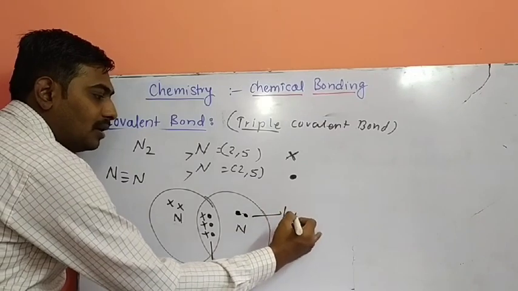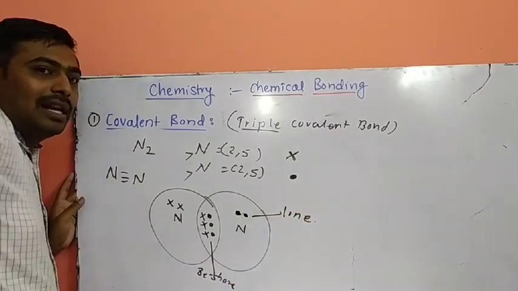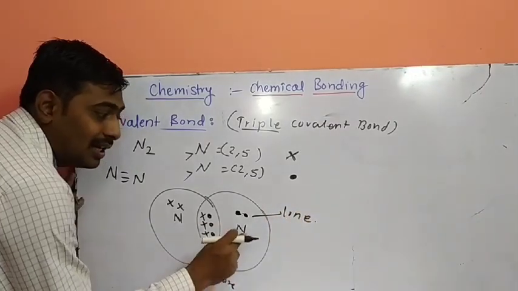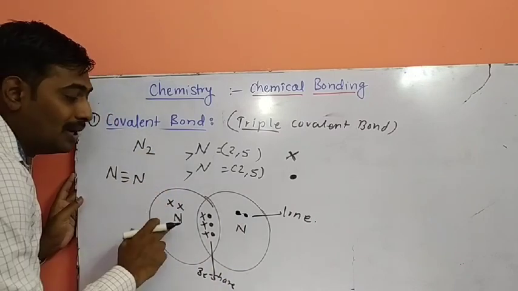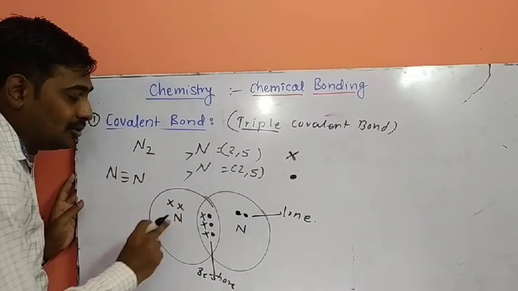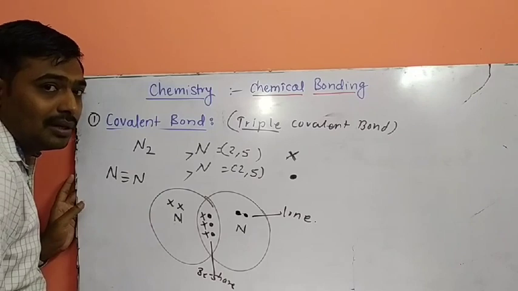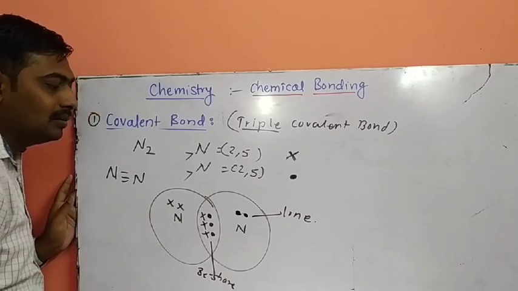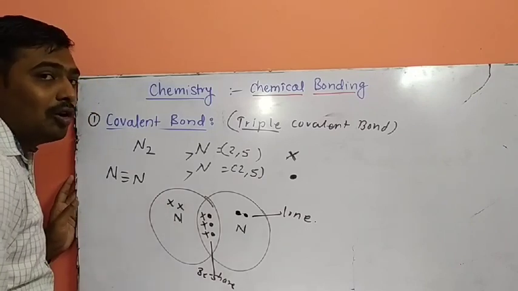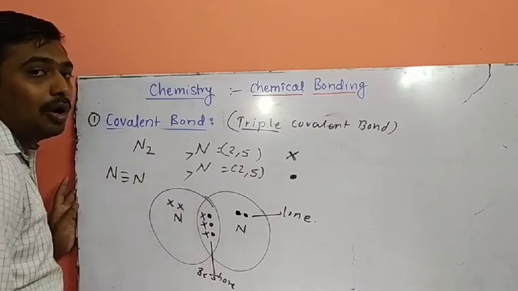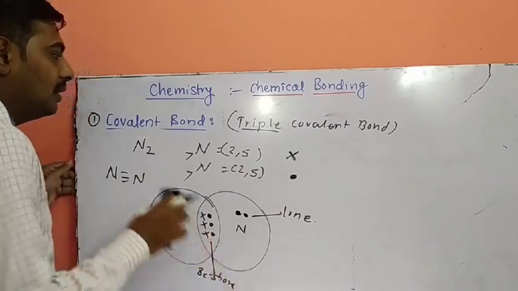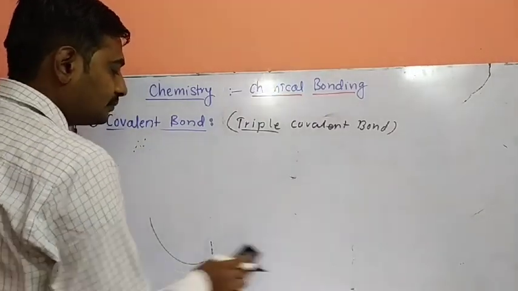Here, lone pair. How many lone pairs are present on one nitrogen atom? One nitrogen contains one lone pair. How many lone pairs are present in the two nitrogen atoms? Two lone pairs are present in the two nitrogen atoms. So how many lone pairs? 1 and 1, 2 lone pairs. How many bond pairs? 1, 2, 3: 3 bond pairs in the triple covalent bond.